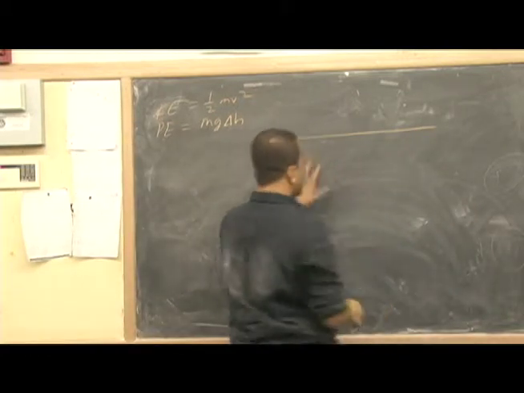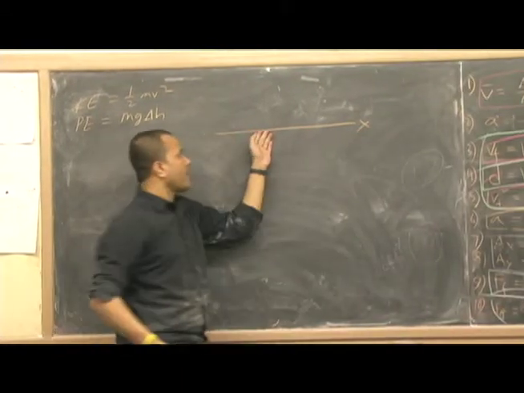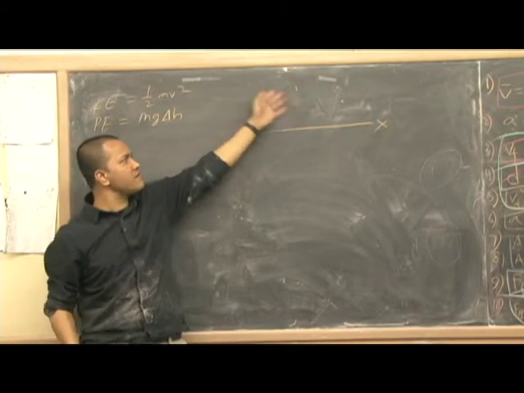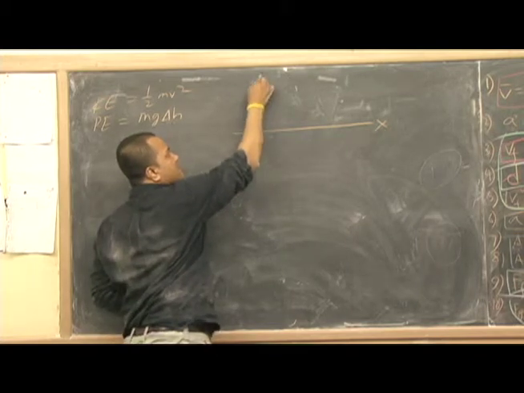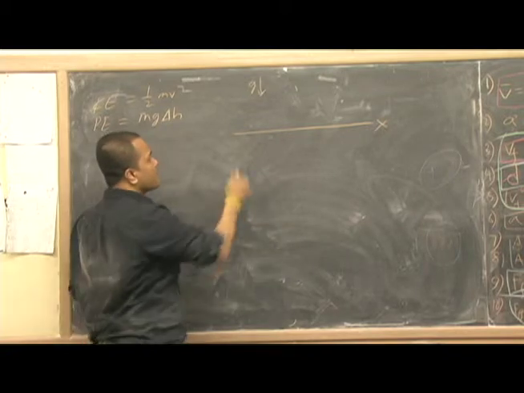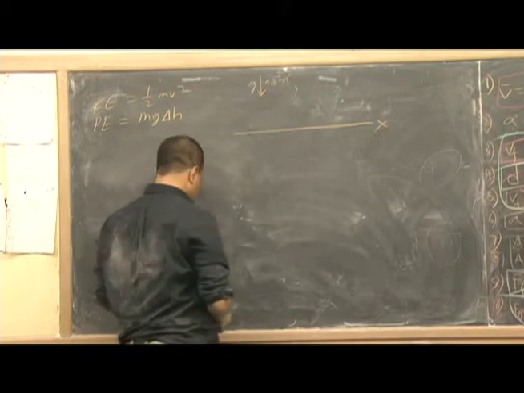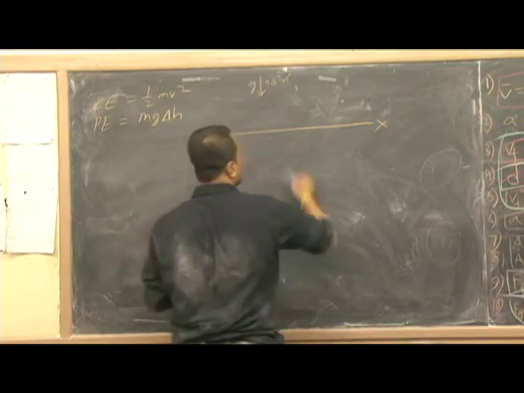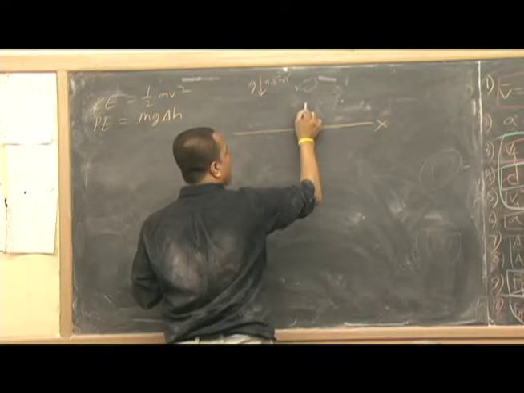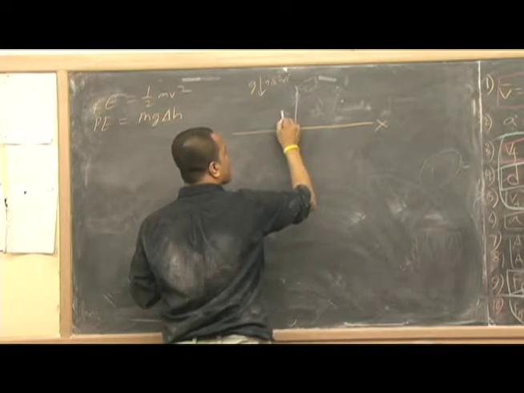So say this is an x-axis, all right? And say there is a force over here, g, and it always points downward, and it is 9.8 meters per second squared. Okay, so let's say we have a rock over here, maybe 5 meters from the ground. So 5 meters from the ground we have a rock here.